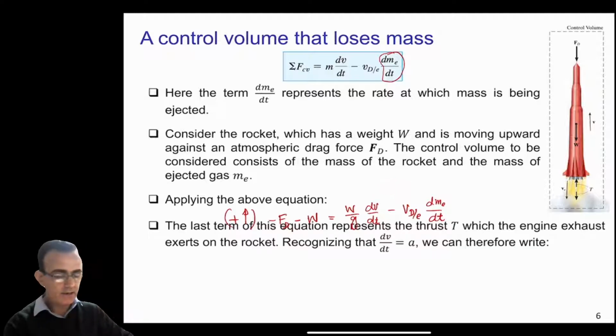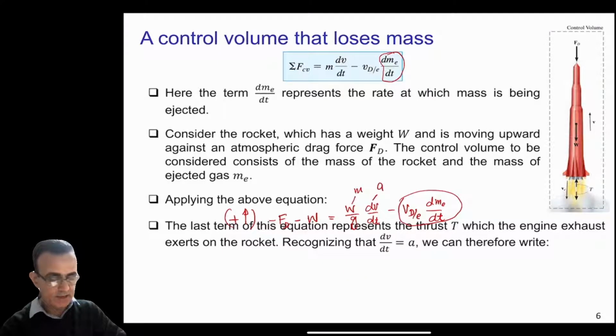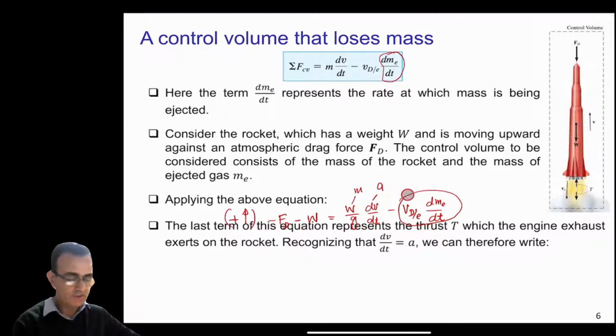Now here again, this term is a very important point that you need to understand. Because in this equation you have the force, which is FD, W is a force, and this is just m times a, so ma is again a force. This means that this term should also be a force. And the last term of this equation represents the thrust. So this is our thrust, which the engine exhaust exerts on the rocket.